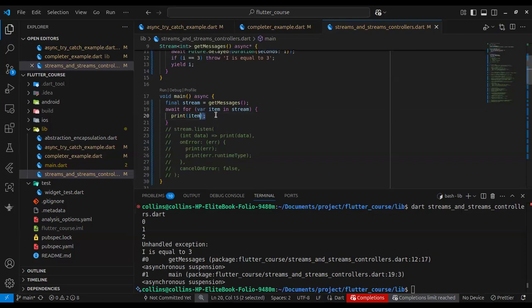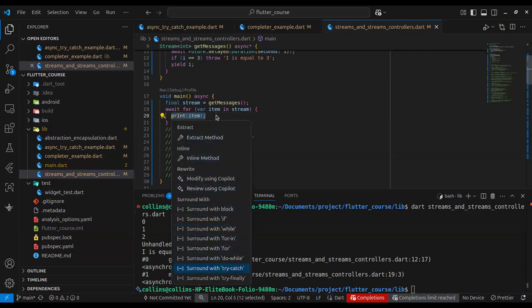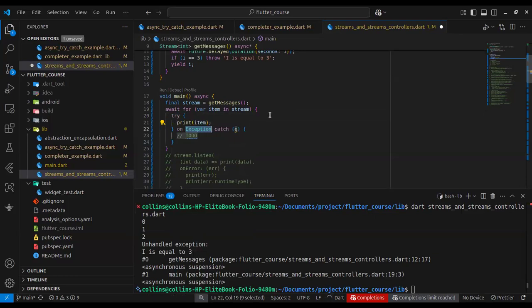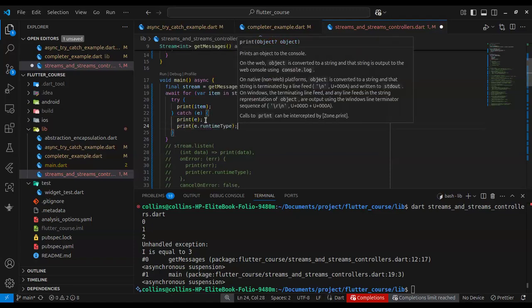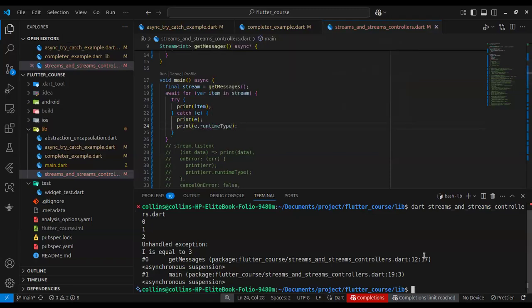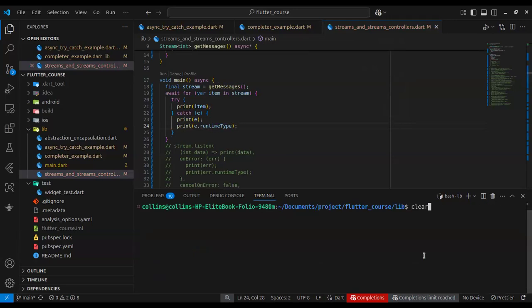So with this now, you can wrap this await for block inside a try catch and catch an error. This is equivalent to having an error callback in your listen method. I want to print the error, and I want to print the runtime type of the error. So let's run this code to understand what it does.